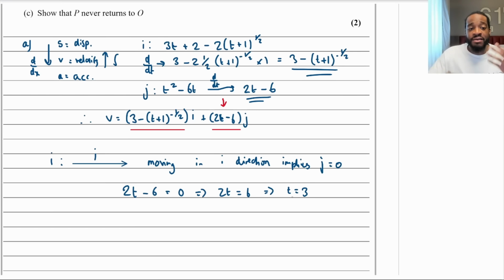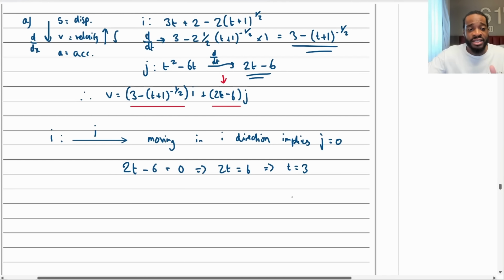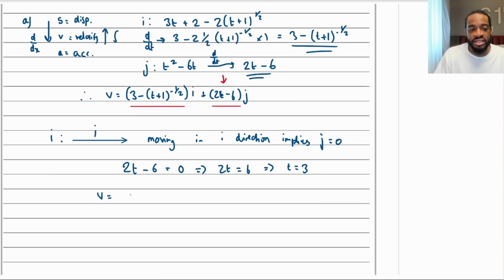So now, what did it ask us for? The speed of P. So we now know what the time is. We plug it into our velocity vector and take the magnitude. So v is going to equal 3 minus (3 plus 1) to the minus a half i. And then obviously if I put t equals 3 into the j component, that will just be 0, so that will just be 0j. Obviously we reversed it and found it, so we know that that's 0.